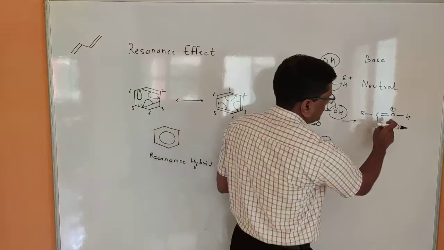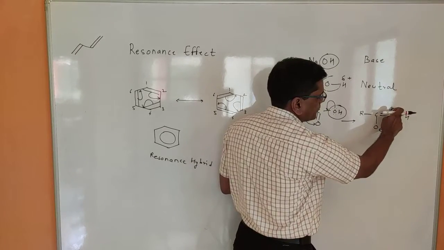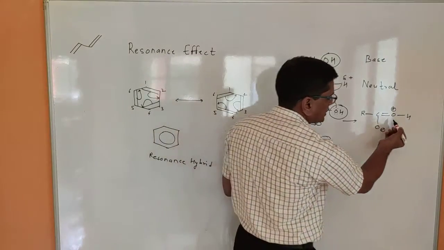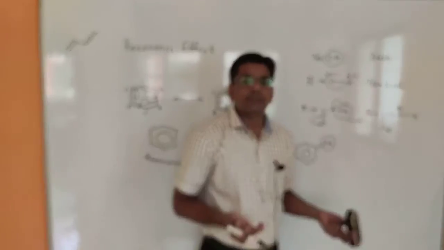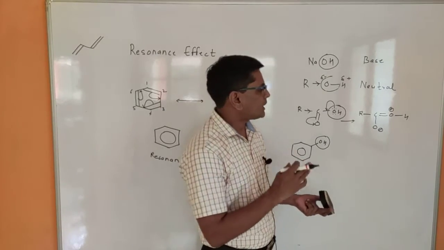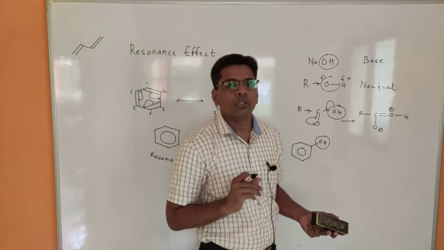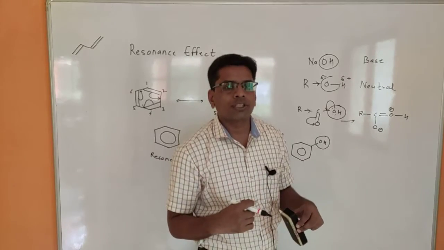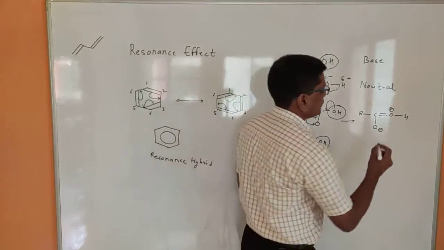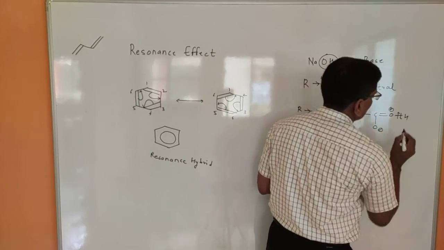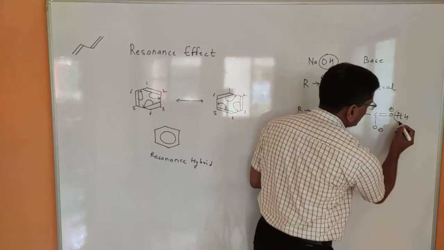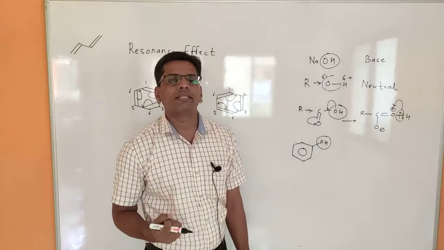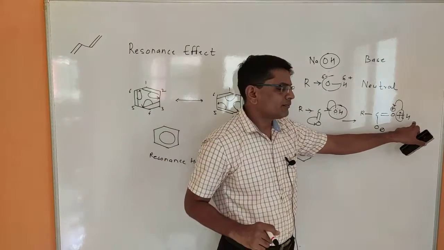But when you observe, when this oxygen shifts its electron pair, it acquires a positive charge because the valency of oxygen increases to 3. And when oxygen acquires a positive charge, it is in an unstable state because oxygen always tries to remain in its electronegative form. So oxygen tries to become electron rich again by taking the electron pair from the neighboring bond. In this way, the electron pair present at this center is shifted to the oxygen, and hydrogen itself is in an electropositive state.